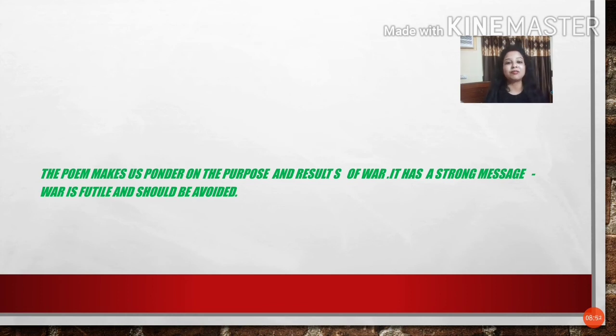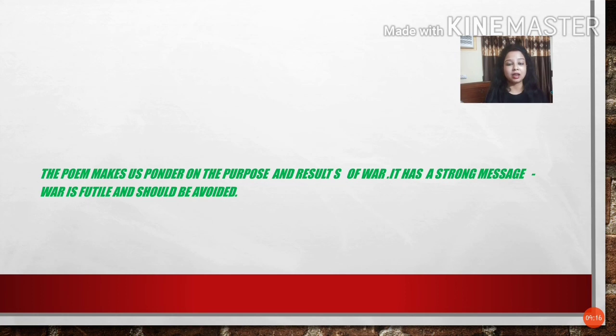Even we don't have any answer to this question of an innocent mind. The child came up with a very strong question to which we don't have any answer: why is it necessary to fight, and even if we fight and win, what is the necessity to celebrate that victory? Because the result of that war is obviously destructive.